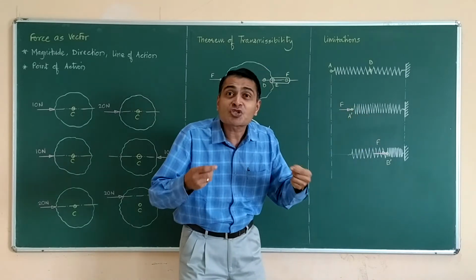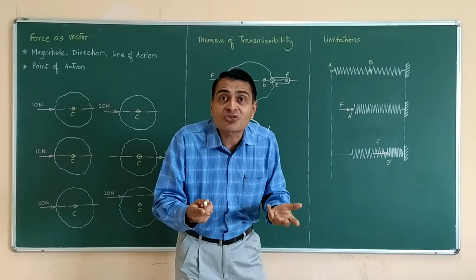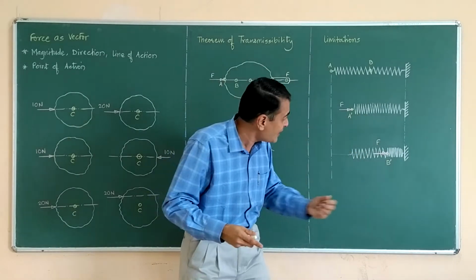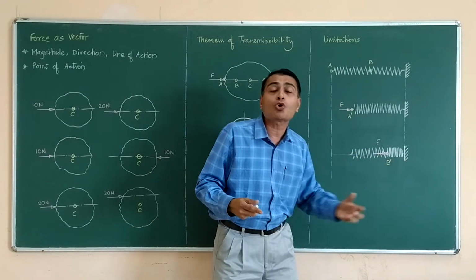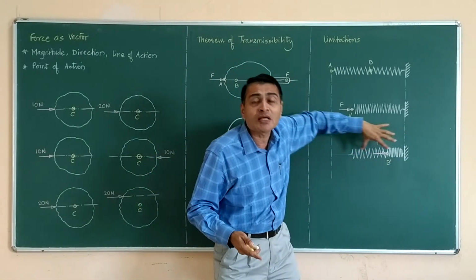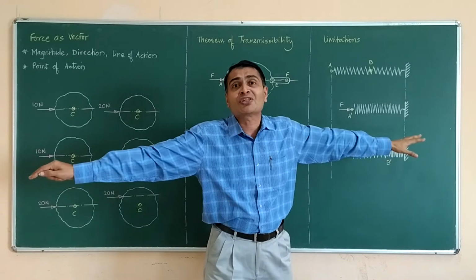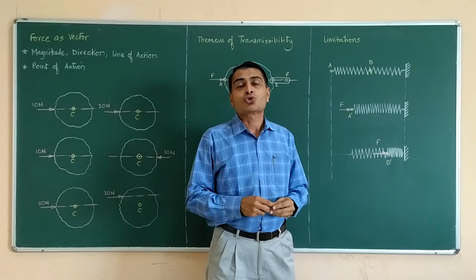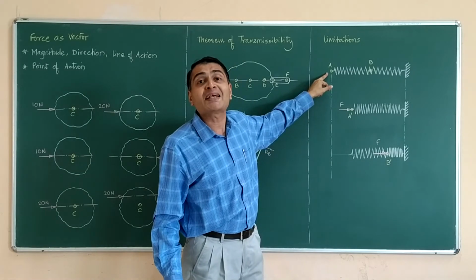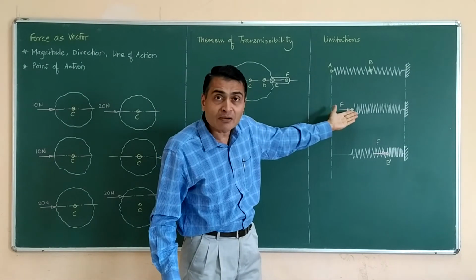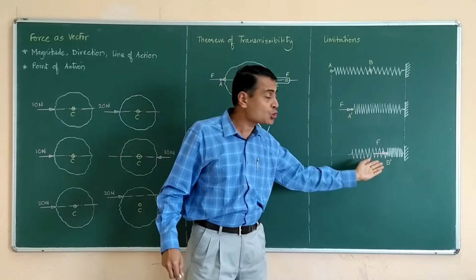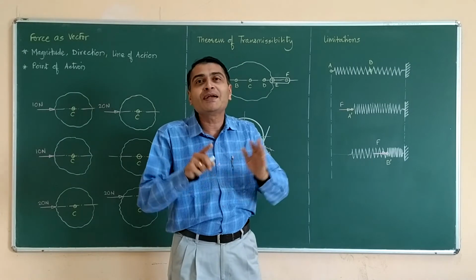Here the entire spring is giving you resistance. Here the stresses are developed in the entire material body, whereas here the resistance is offered only by half the body. The stresses are generated only in half the body. The remaining body is relaxed naturally. So definitely the consequence of applying force at A, which is seen here, and the consequence of applying force at B, which is shown here, are completely different.